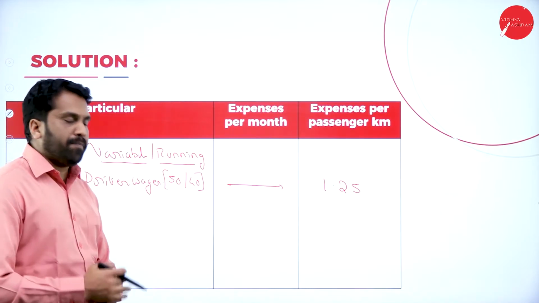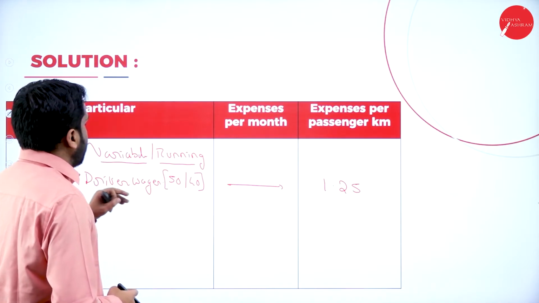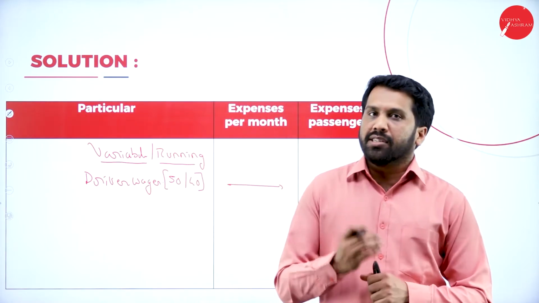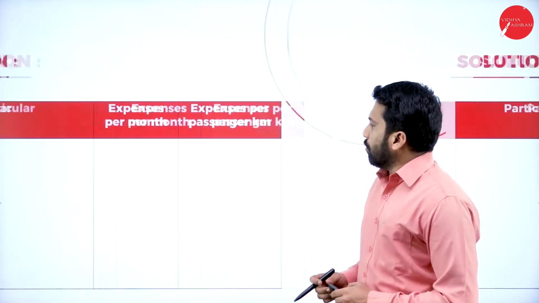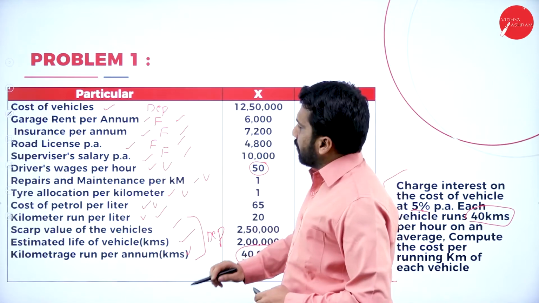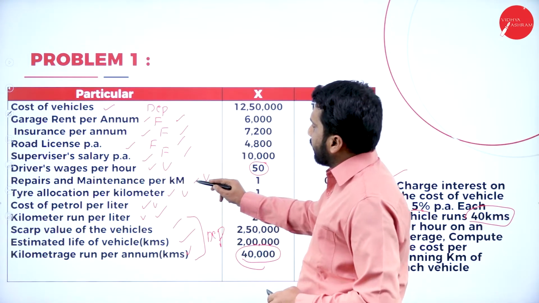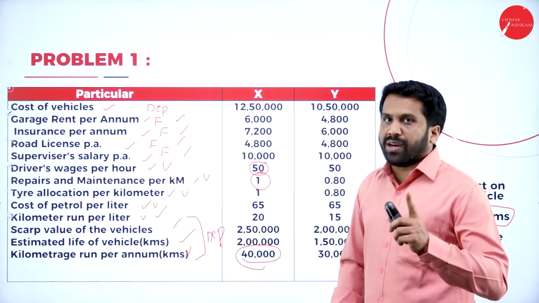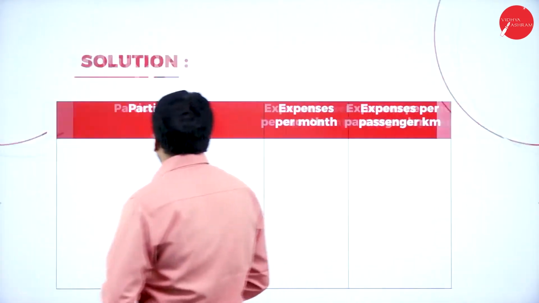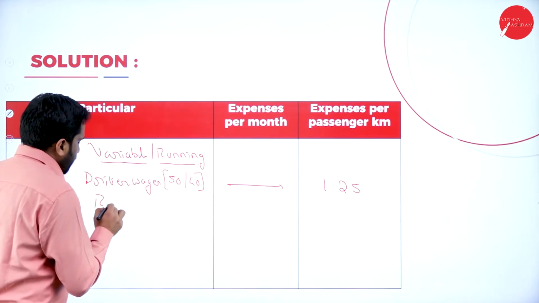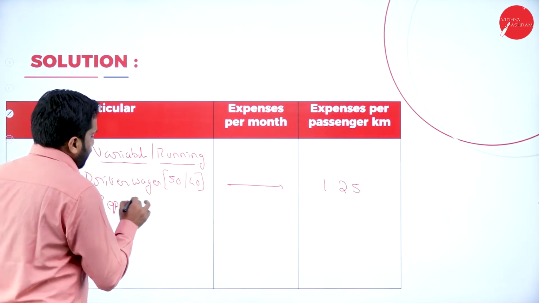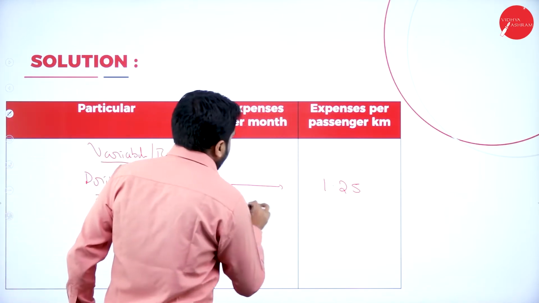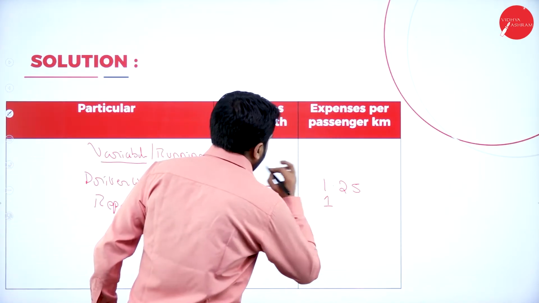0.25. Hope you are clear. Yes. So after driver wages, what is the next one? I'll go for that. After driver wages, repair and maintenance per kilometer 1. They have given directly 1 rupee. Now, repair and maintenance, it is directly you can take 1 rupee.